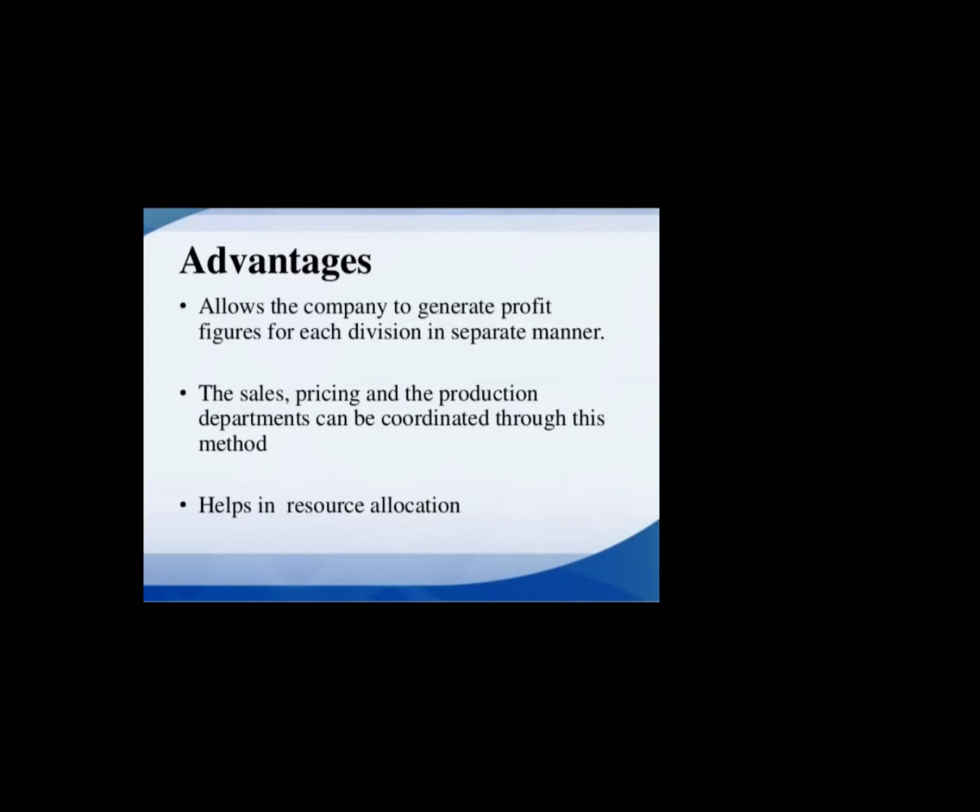But when it comes to the pricing department, they say, as this particular product has heavy investment for its advertising, for its promotion, for its sales, we have to add advertising cost into it. And that way its price, when the end customer is buying, comes to the rate of 10 rupees. So this is an advantage of transfer pricing: it helps in resource allocation.